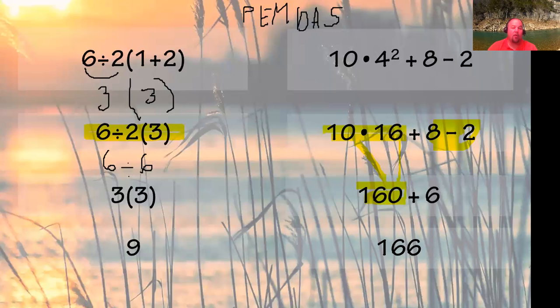You've got to follow that order of operations. All right, our last two that we have here: 3(2 + 3)² − 8. As we're looking at this one, it's a little bit different. We've got to do our order of operations, so we're going to do parentheses first. So I need to do what's inside the parentheses very first.